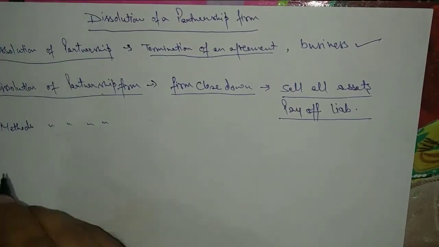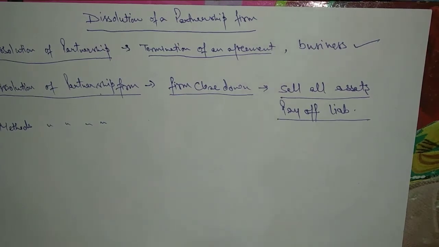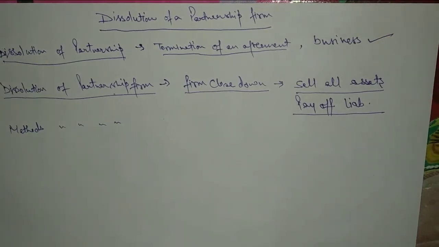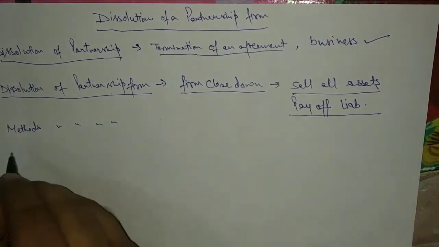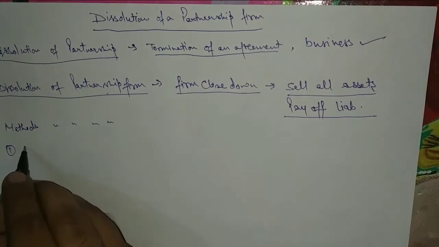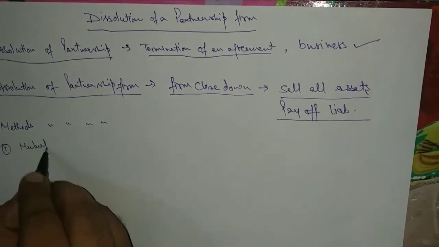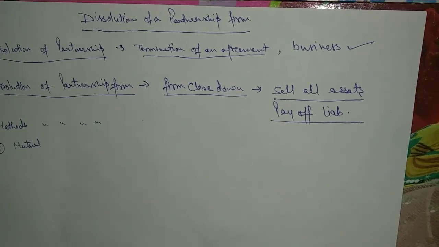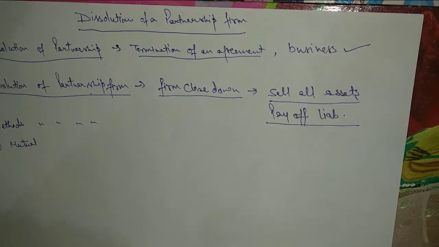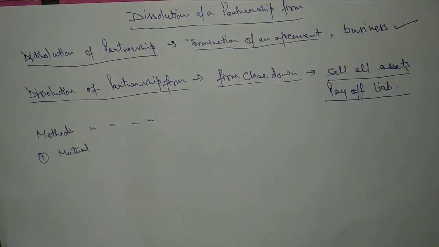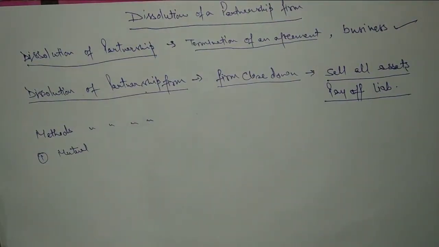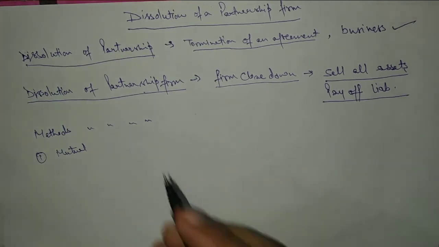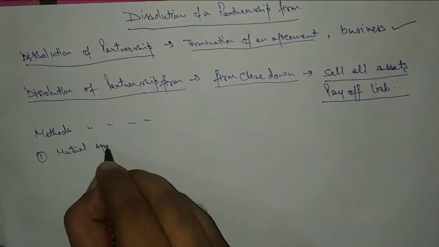See, the first way is that if all the partners mutually agree to dissolve the firm, then the firm will get closed and the partnership firm will be dissolved, because all the partners agree to its dissolution. It means it is a mutual agreement.